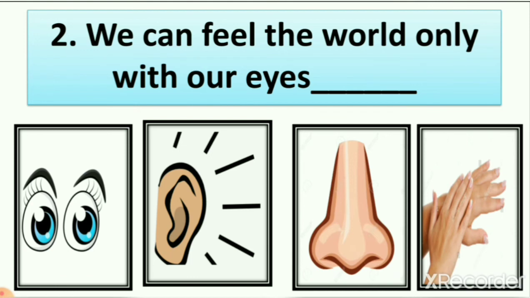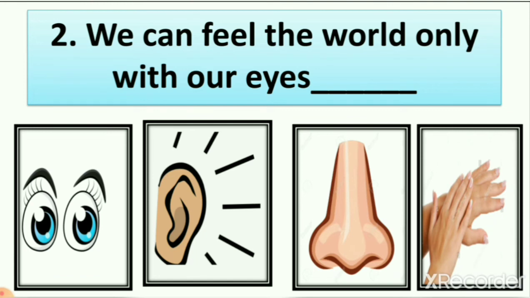So we have one more sense organ, it is our tongue. It means we can feel the world around us with 5 sense organs. If we have only eyes, we cannot hear things. So we need ears to hear things, right? So it means we can feel the world only with our eyes is a wrong statement.